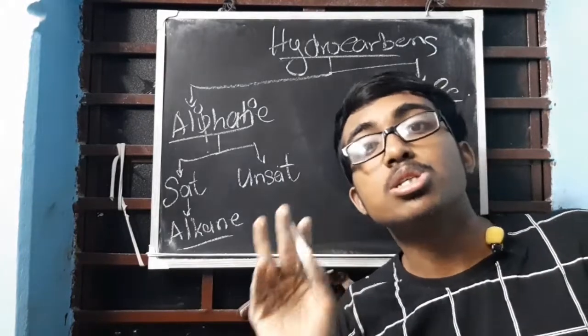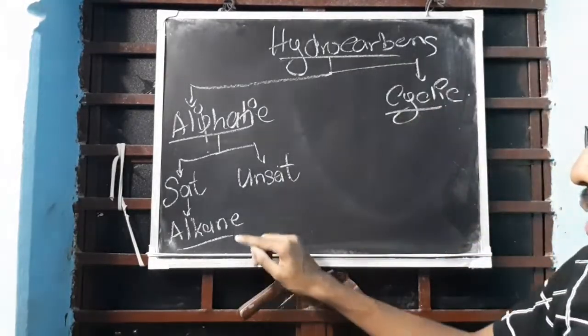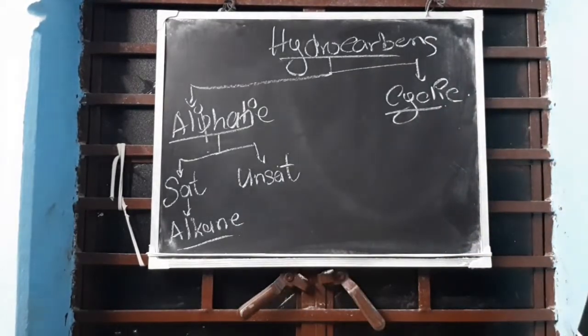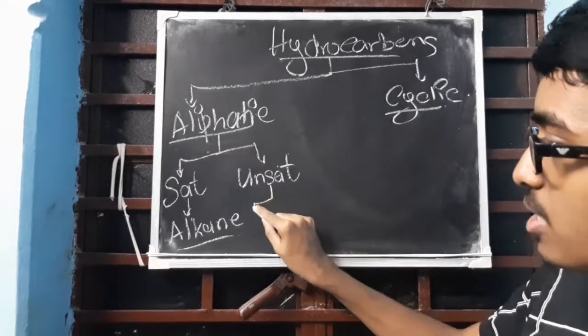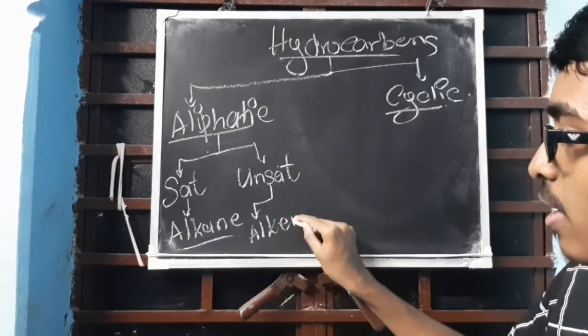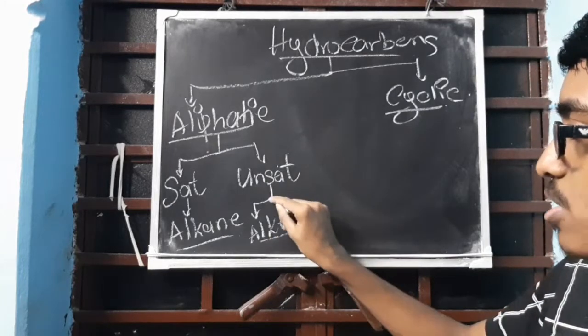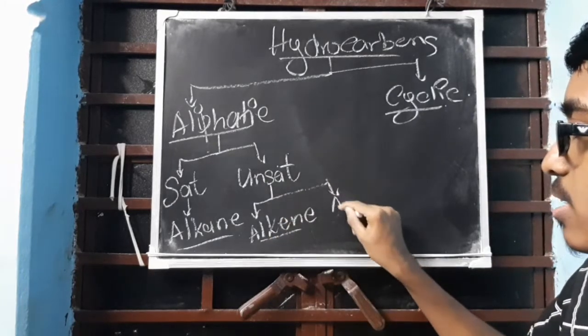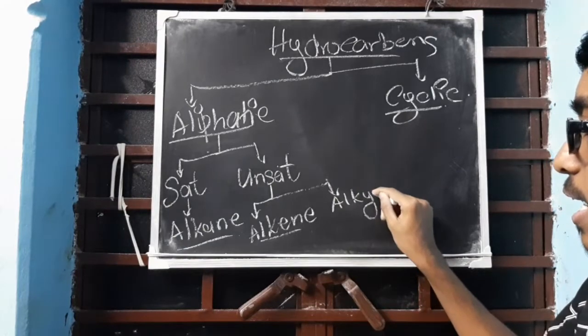Alkane means single bond. Another name of alkane is paraffins. Now unsaturated has been divided into the remaining two: alkene, which is called olefins, and alkynes.